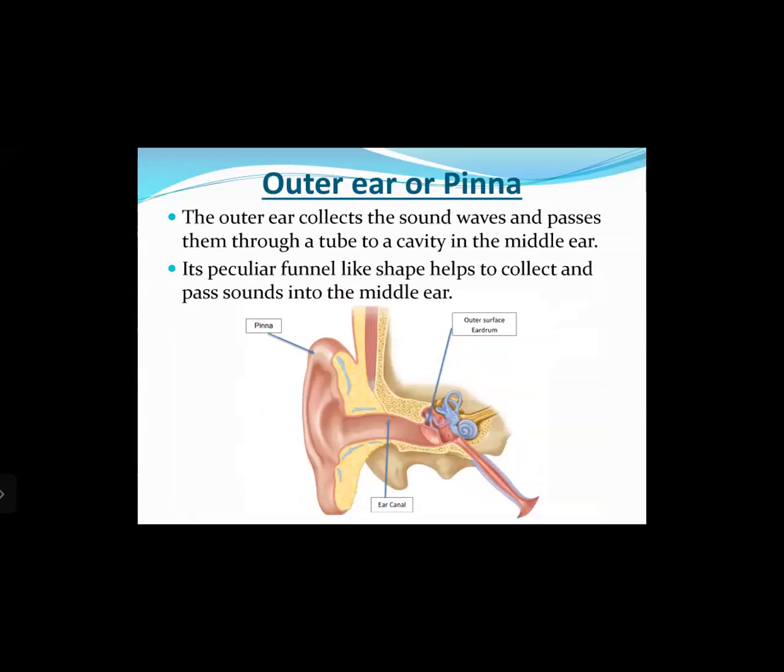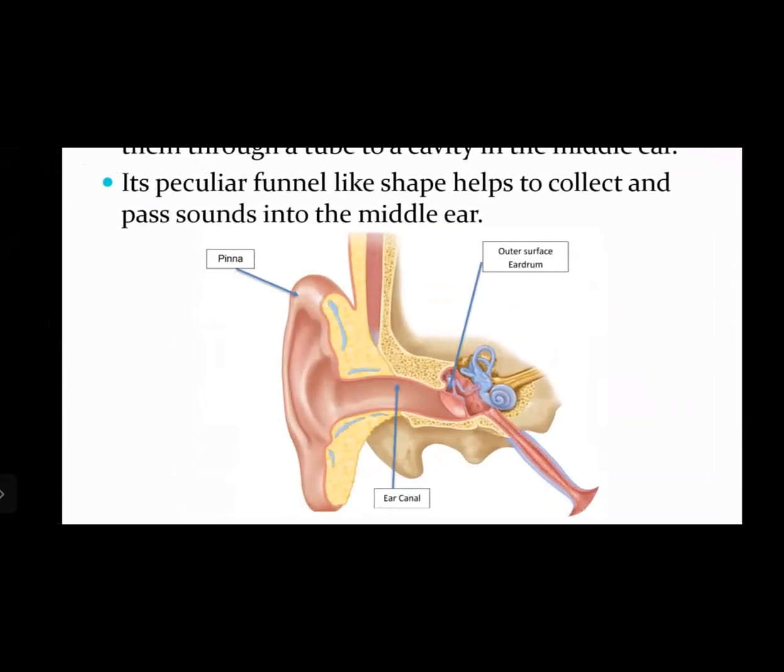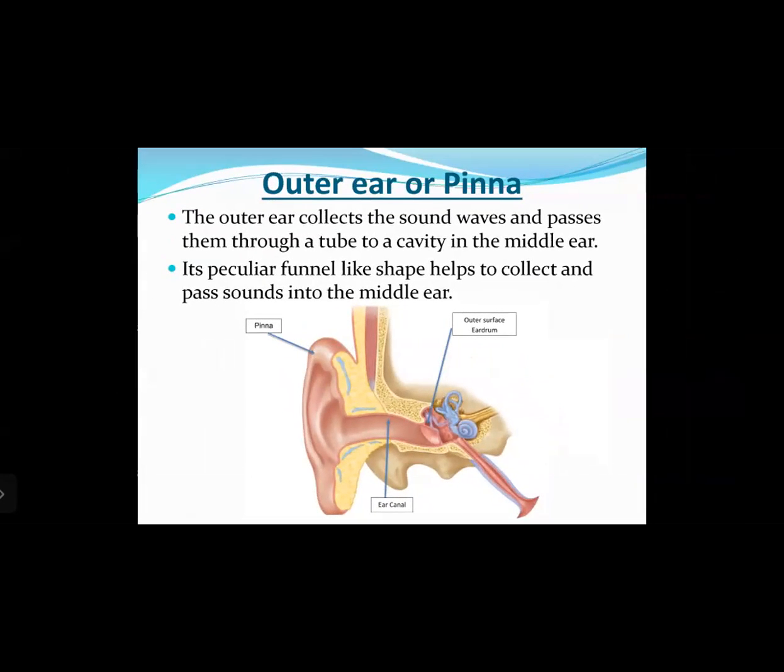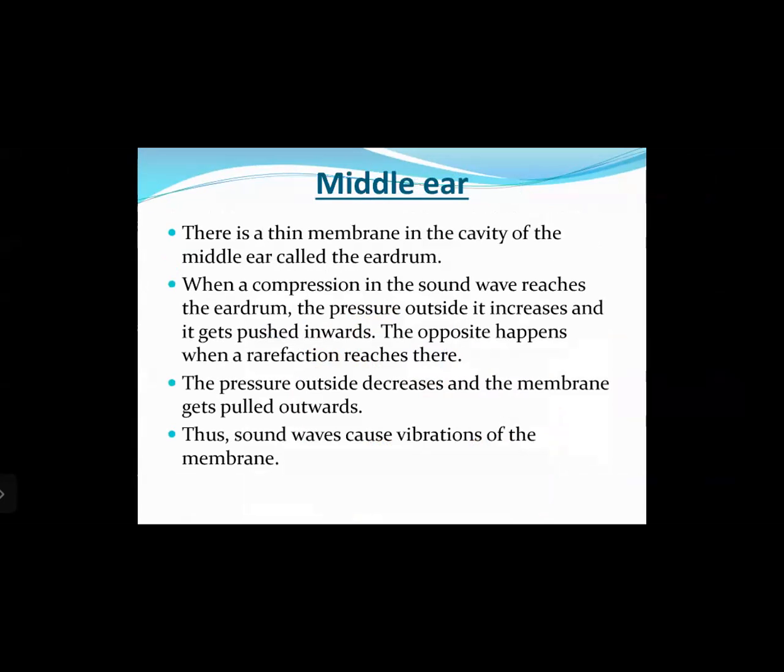The outer ear collects the sound waves and passes them through a tube to a cavity in the middle ear. Its peculiar funnel-like shape helps to collect and pass the sounds into the middle ear. If you look at the diagram, the outer ear has a structure which helps to collect and send the sound waves inside the ear canal, from where the sound waves reach the eardrum. Then the middle ear is there.